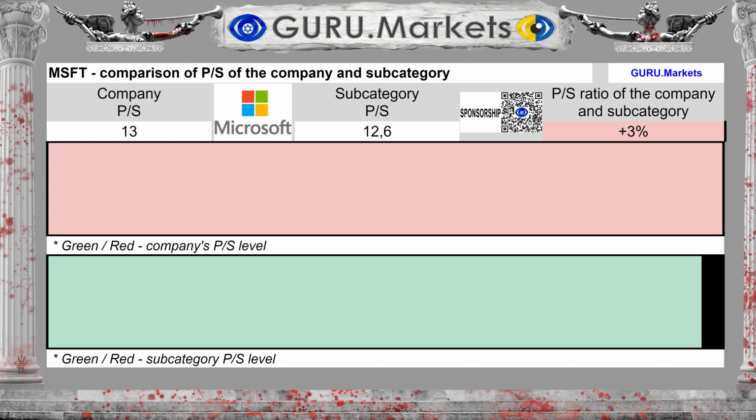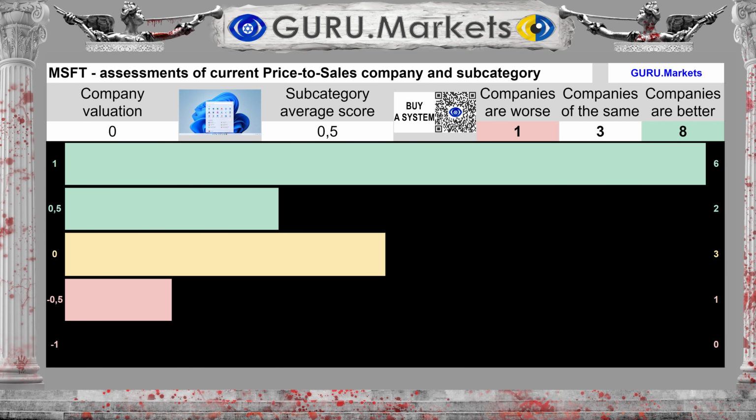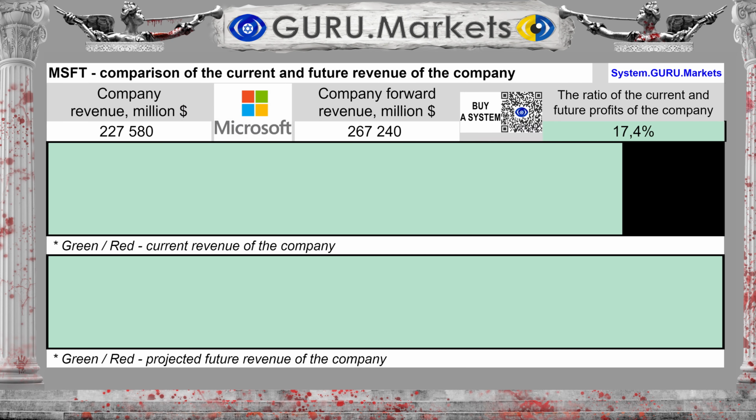The average for the subcategory is 12.6. This is 3% higher than in the subcategory. Assessment of the company's market price to its revenue in comparison with the indicators of subcategory companies: Tolerable, 0 points. Revenue for the last 12 months was